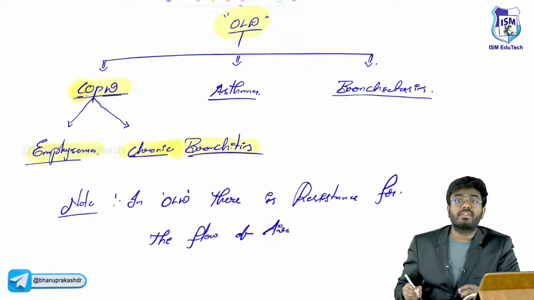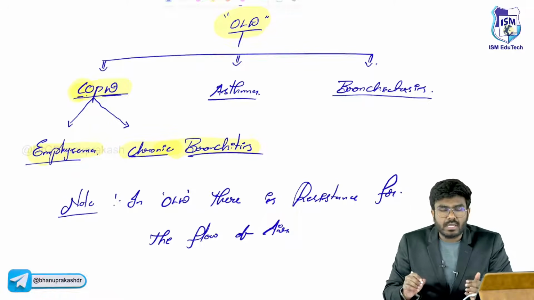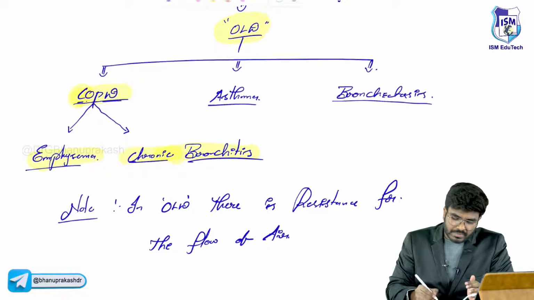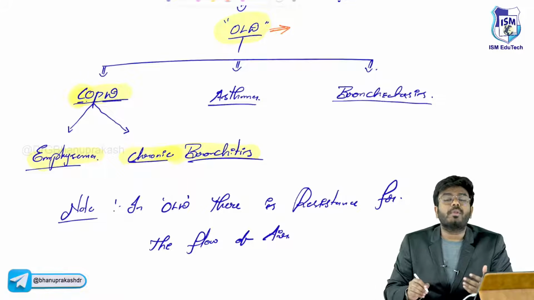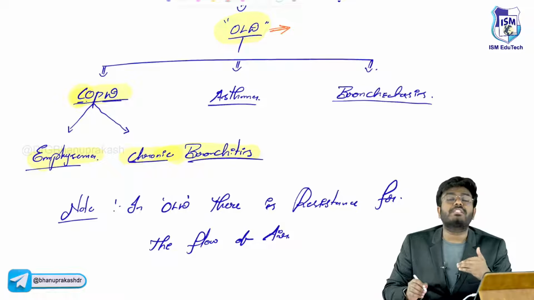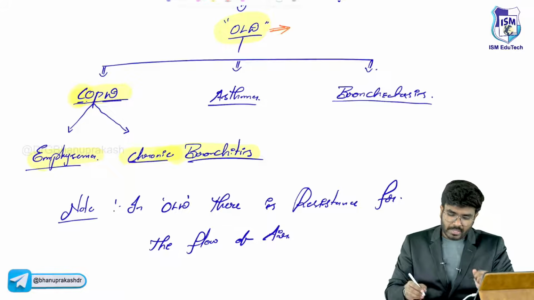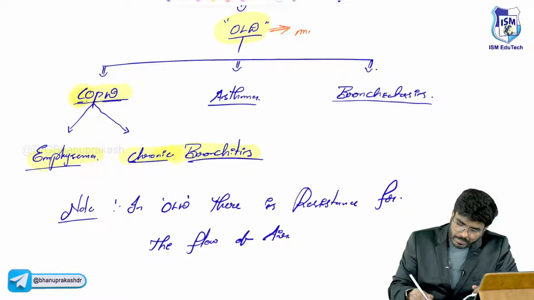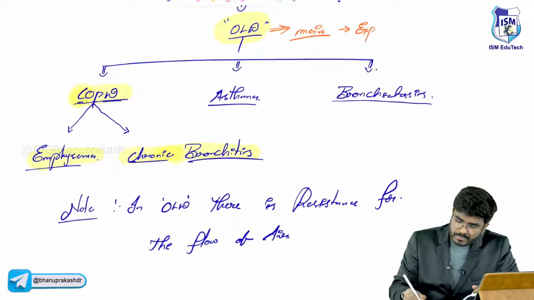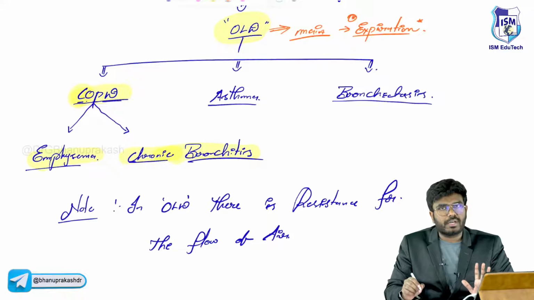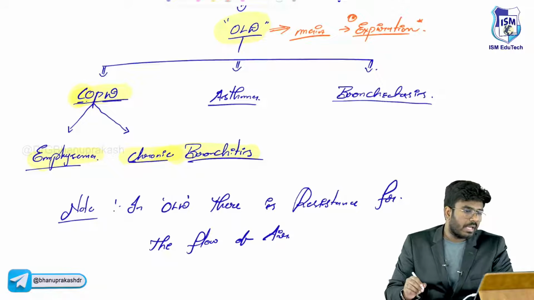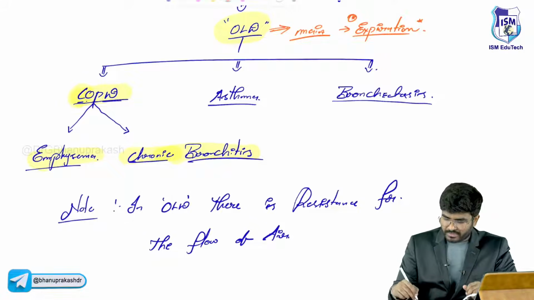If you ask me, in obstructive lung disease, what's the main problem? Is it the inspiratory problem or expiratory problem? In obstructive lung diseases, the main problem is going to be with the expiration. Remember that. Having said that, without any further delay, let's begin with the topic of asthma.